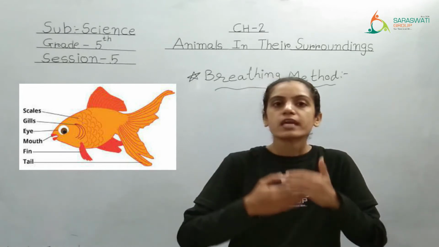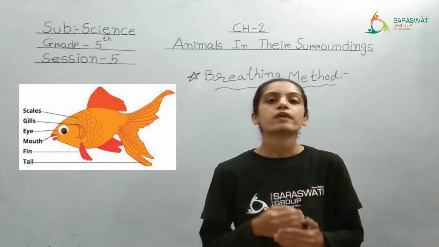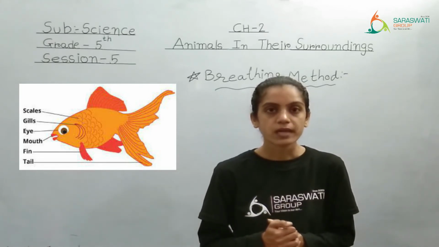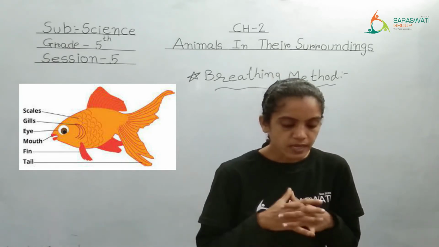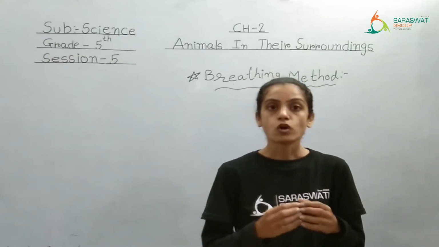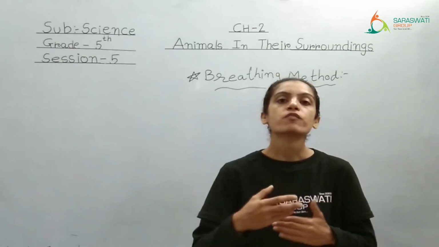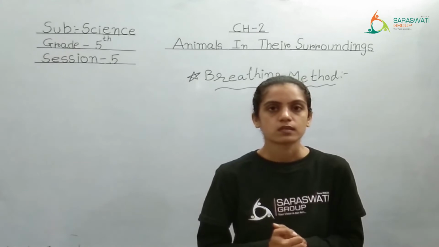The way they have taken the oxygen from water, same way they are removing the carbon dioxide from their body. See, the carbon dioxide then passes out of the gills. Yes, oxygen is taken through the gills, and the same way they are removing the carbon dioxide from the gills itself.